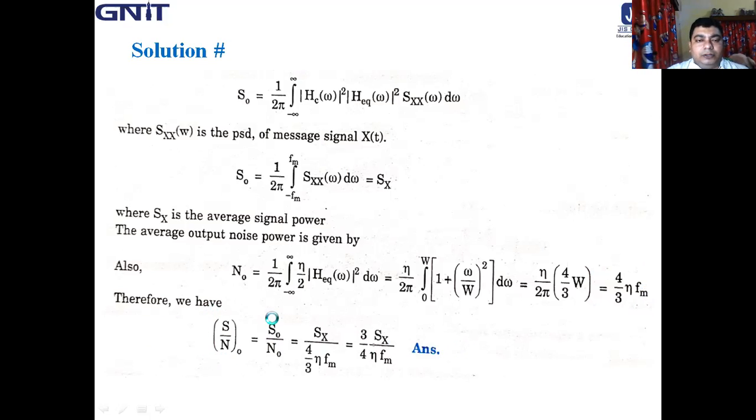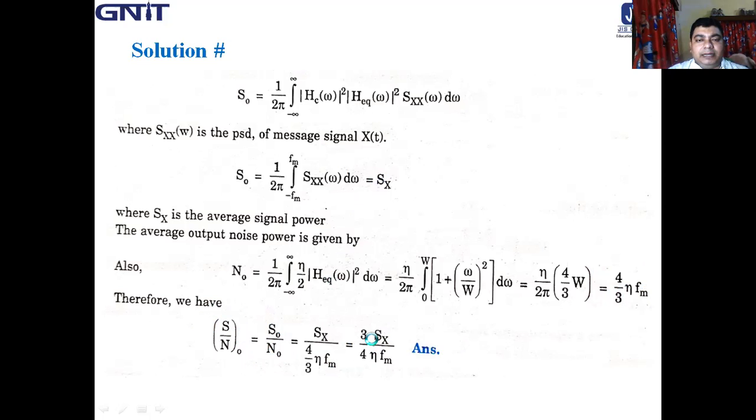Therefore the output SNR S0 by N0 is the average output signal power SX by the average output noise power, 4 by 3 into eta into FM.